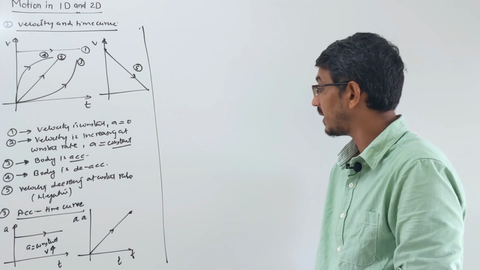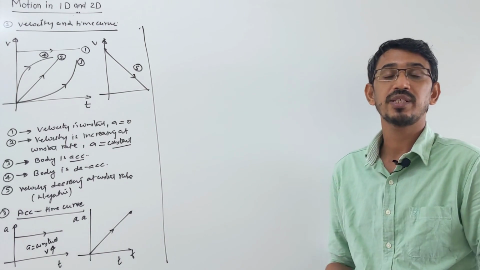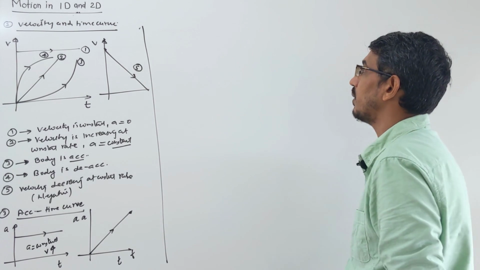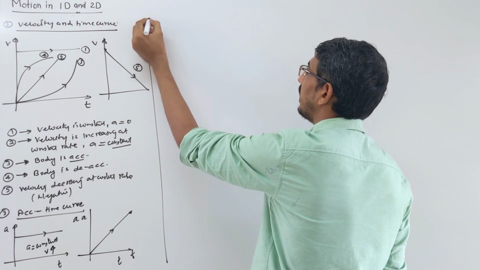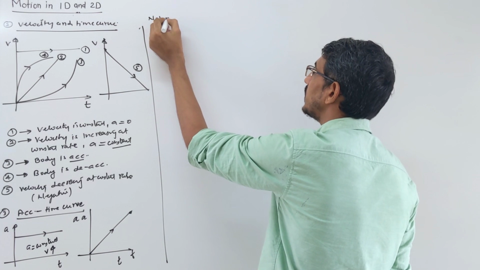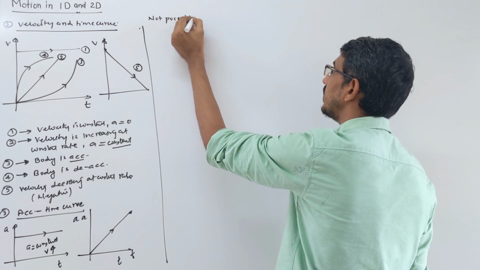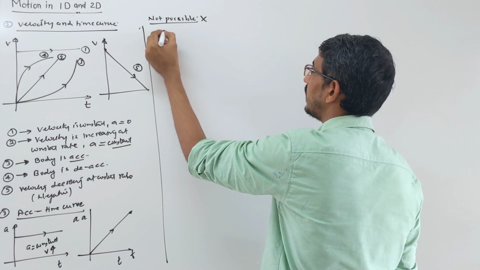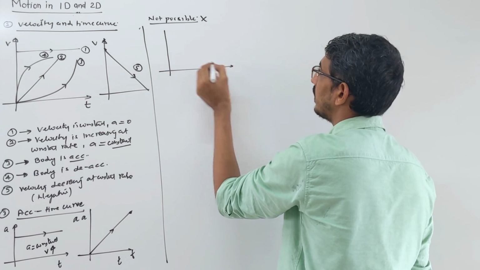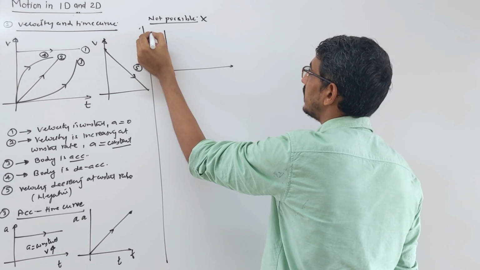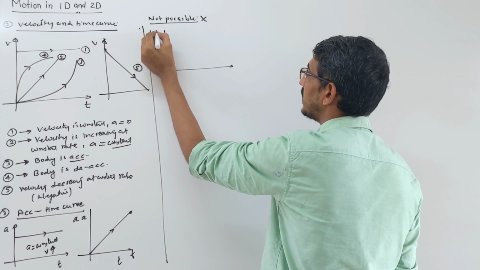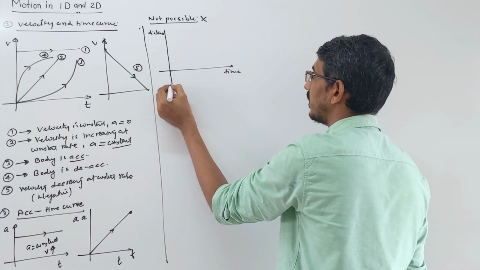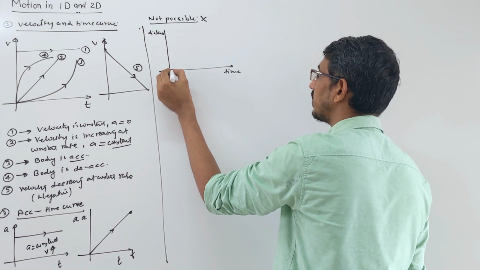Now we'll see some questions. In an exam, they give some curves and ask which of the following curves is not possible. Okay, some wrong curve. So I'm writing here, not possible. Some curves I'm drawing are not possible, which are wrong. Let's see. If I draw a curve, watch carefully, a distance and time curve. I'm drawing a curve between distance and time, and I draw some curve like that.